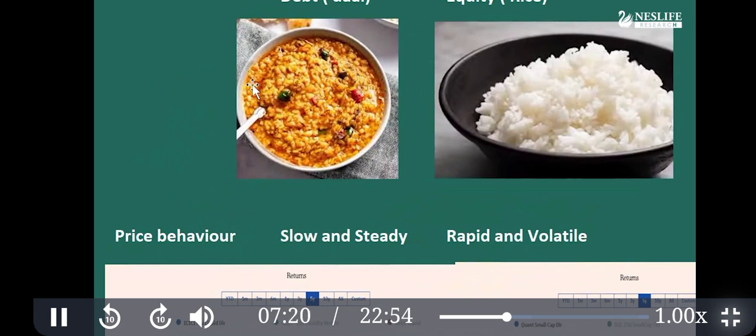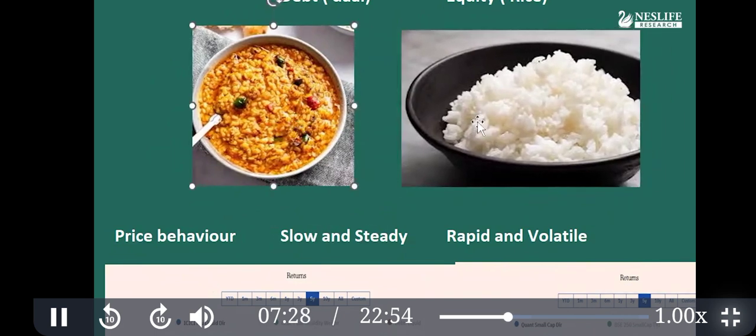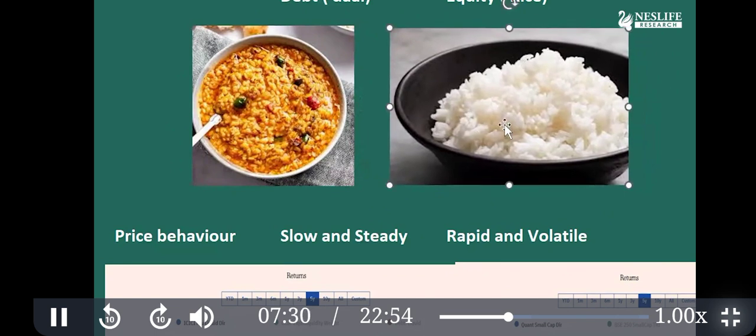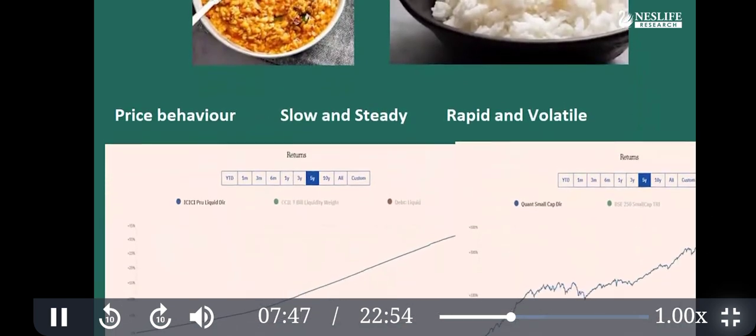The price behavior of the debt product is slow and steady. The price behavior of the equity product is rapid and volatile. Ultimately, your return and risk will depend upon the price. Bhav Bhagwan Che. From today onwards, you can start saying it: net asset value is now Bhagwan Che. Everything depends upon the price.